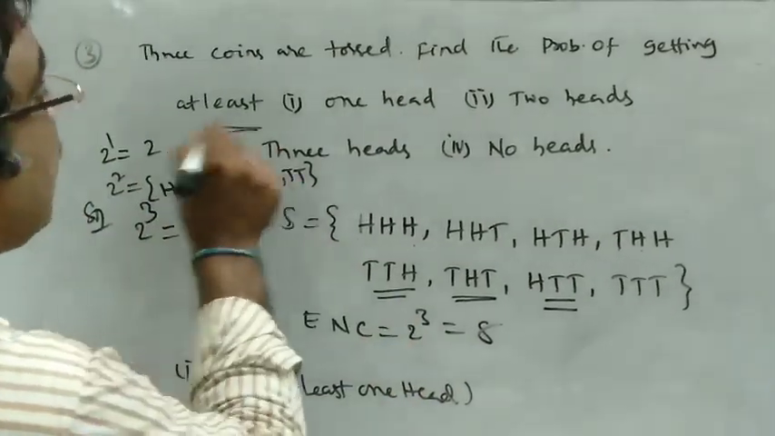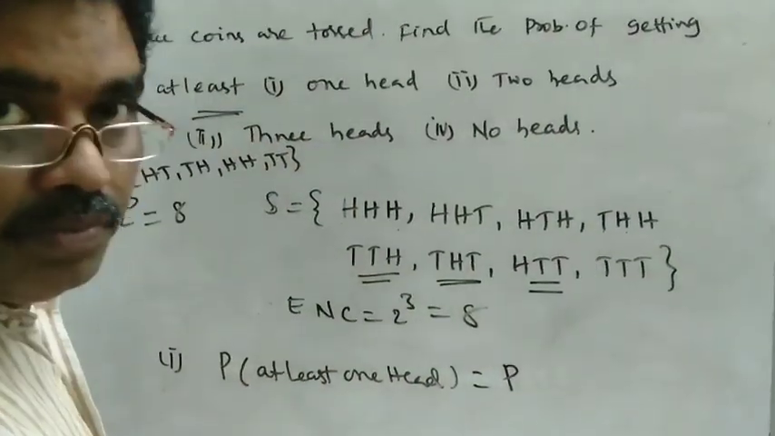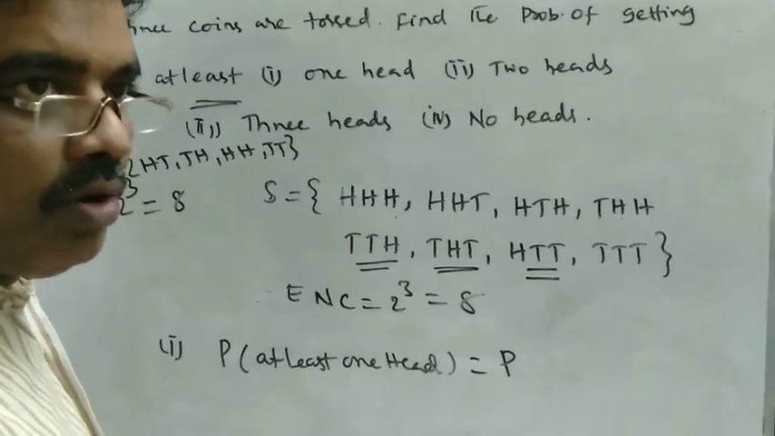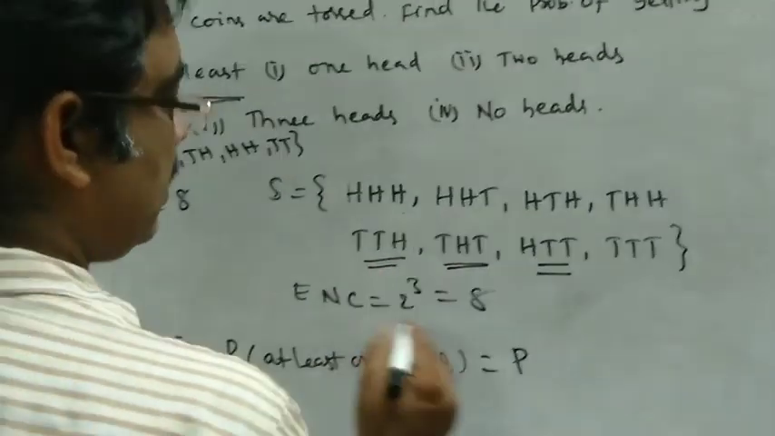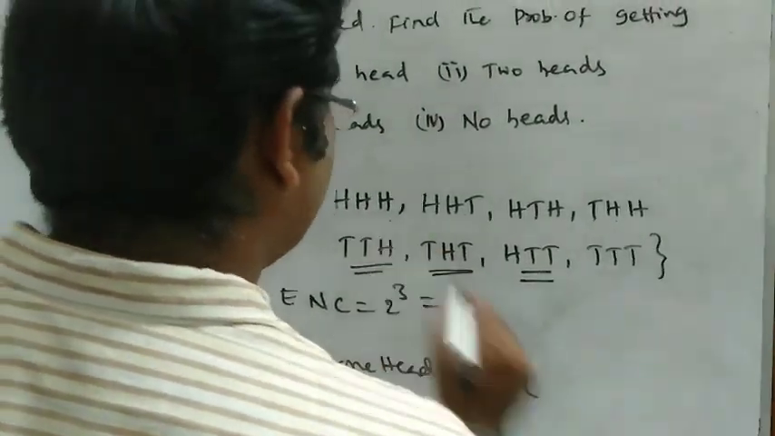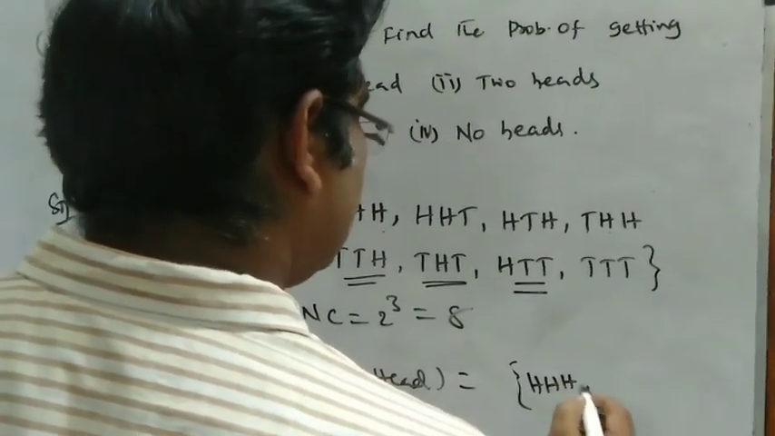So here we will get at least one head, which means what? Minimum one head. At least one head means minimum one head. Two heads can be there, three can be there, all three may be heads. So the probability of getting at least one head is, H and the sample points.